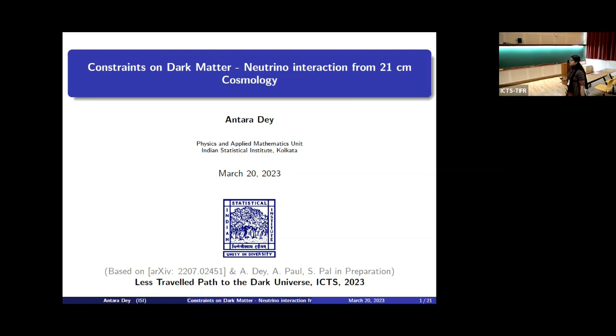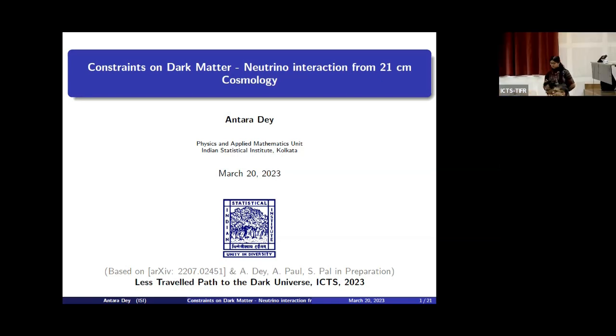So the title of my talk is Constraints on Dark Matter-Neutrino Interaction from 21 centimeter Cosmology. This talk is mainly based on the updated version of this arXiv paper, and another paper with my collaborators, Dr. Arnab Pal and Professor Supratik Pal, which is in preparation.